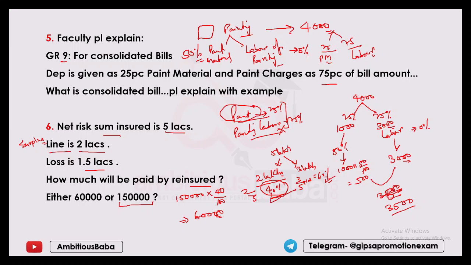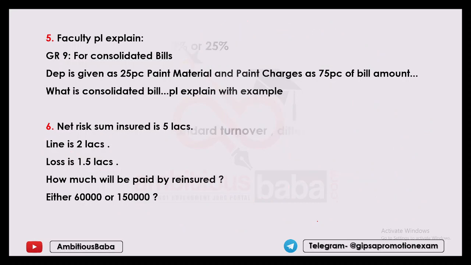So the claim will also be paid in the same ratio. 40% is paid by the person who retained, that is the reinsured, whereas 60%, that is 90,000, will be paid by the reinsurer. I hope you are clear with this. Okay, let us move on to the next question.